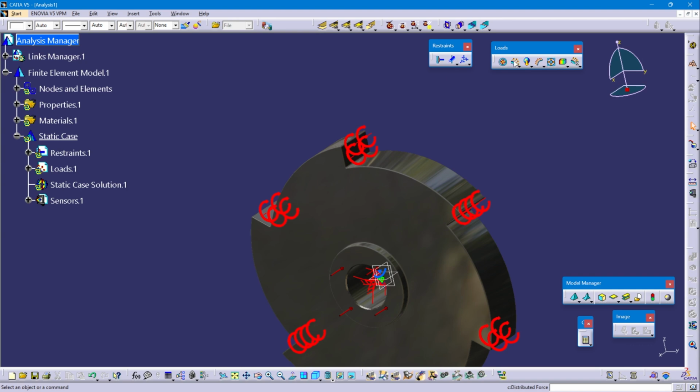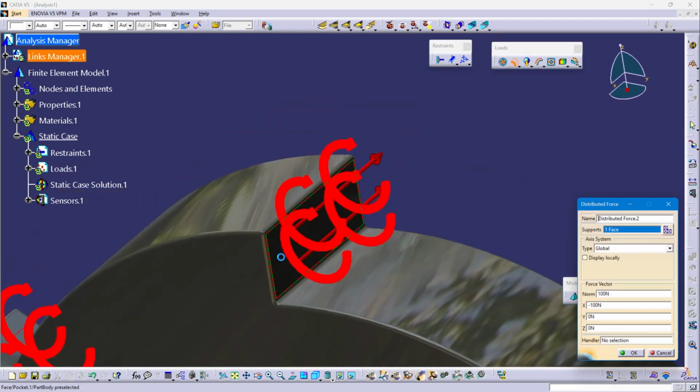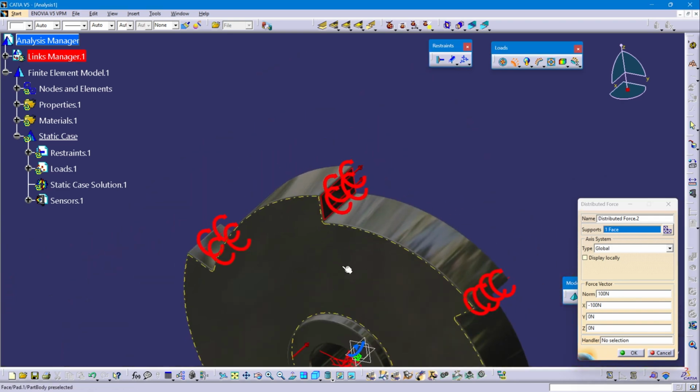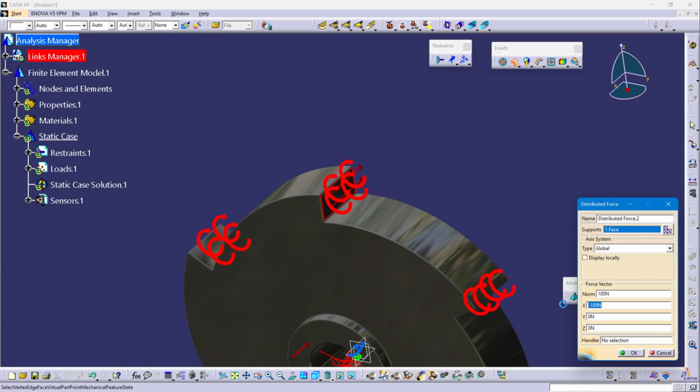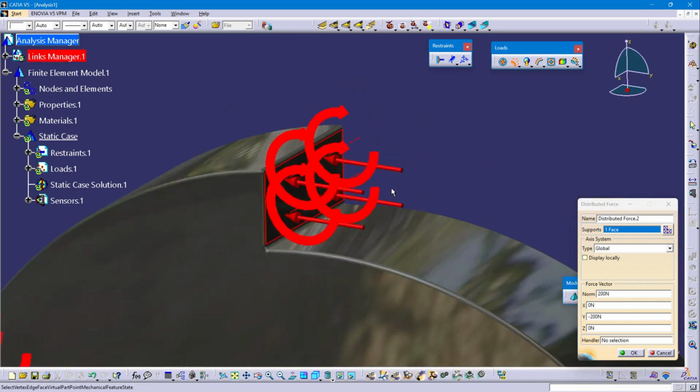Again select distributed force and select this face. This is a cutting face. So direction should be in Y direction. X is 0. Y is minus 200 Newton. So this is our cutting direction. Okay.